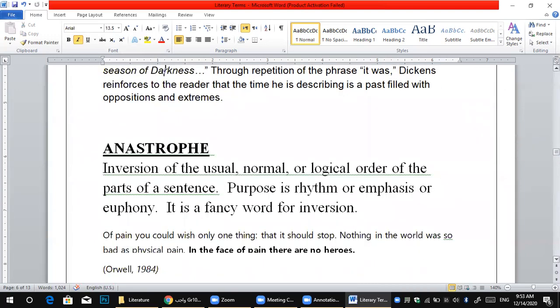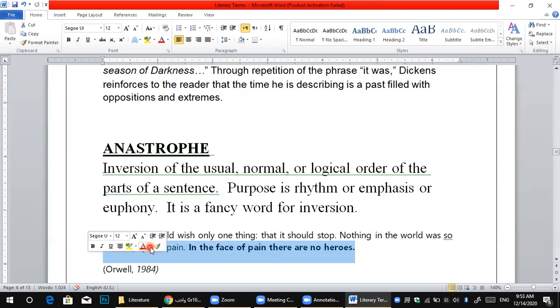And after that, we have something called anastrophe. Anastrophe means inversion of the usual, normal, or logical order for the parts of a sentence. So here, anastrophe means when you try to change the structure of the sentence. For example, here: of pain, you could wish only one thing. One thing you wish to happen, that it should stop. Stop what? Stop pain.